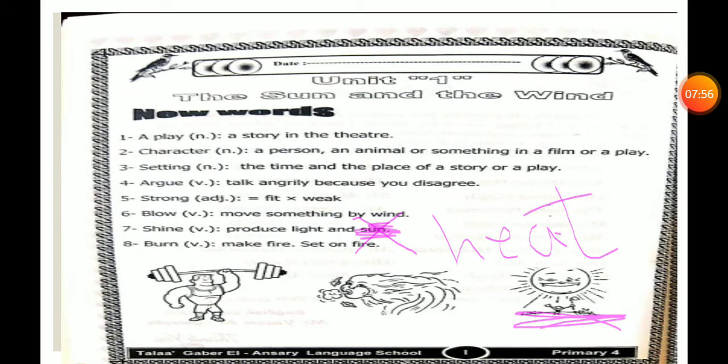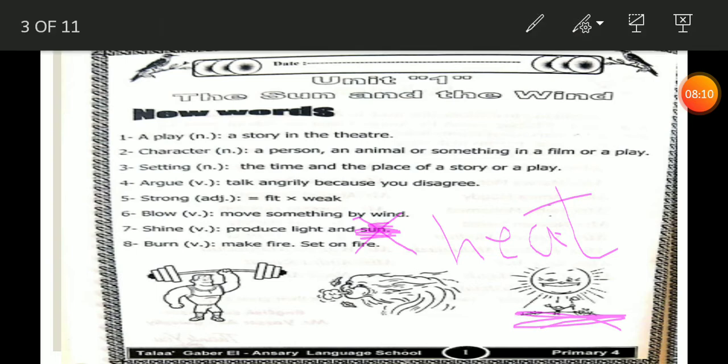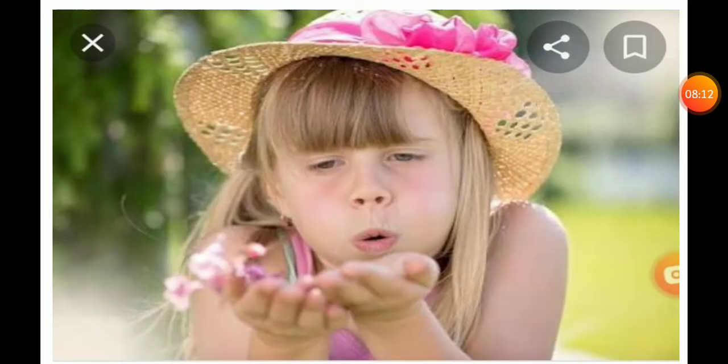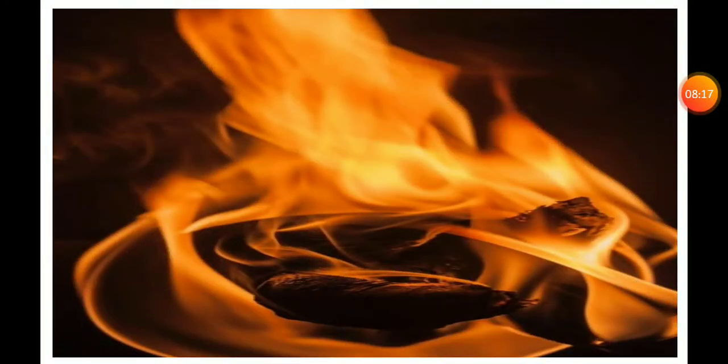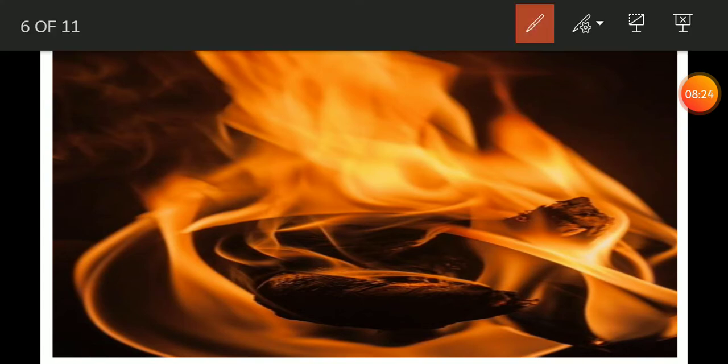Okay. Go back, please. Number 8, burn. Burn means make fire or set on fire. I will burn this paper. Burn here means set on fire, like this picture. Burn here means make fire. Okay?